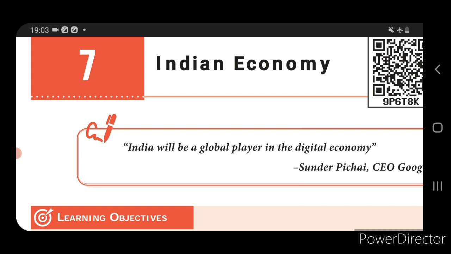Now next we saw about the Indian economy and its features. India stands in the 7th position out of the 10 topmost countries, measured through GDP. The total GDP of India is 7%.